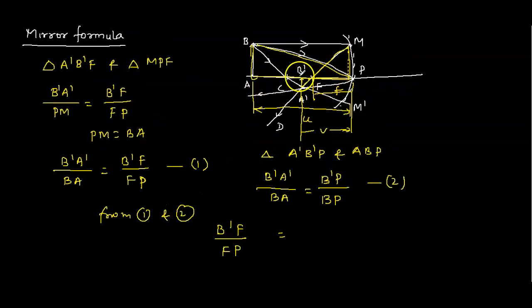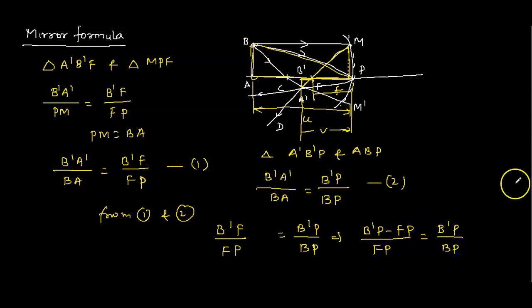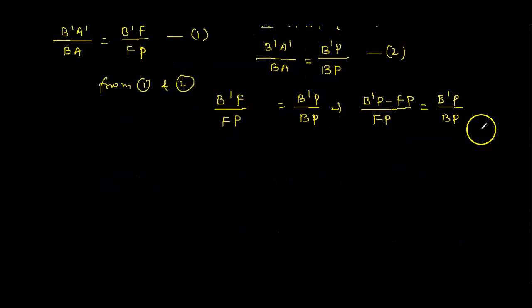B dash F is B dash P minus FP, the total distance minus FP. So B dash P minus FP divided by FP is the same as B dash P by BP. Any doubt till here? No doubts.